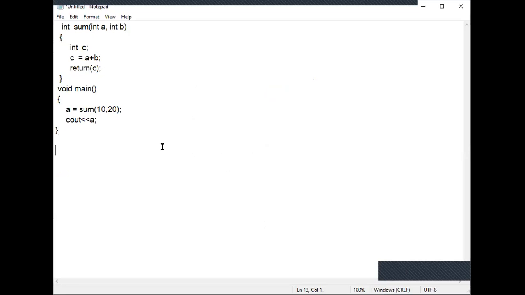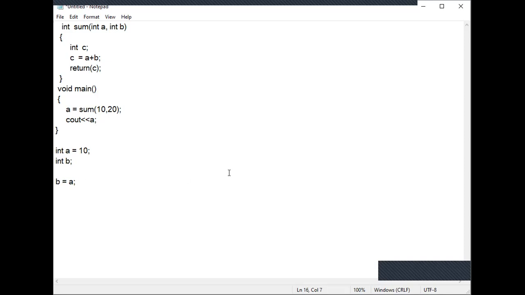For example, if I write int a is equals to 10, then int b, and b is equals to a, you observe the data type of b is int, and the data type of a is also int. The right hand side variable data type and the left hand side variable data type should match.